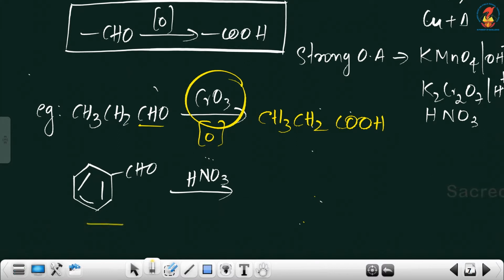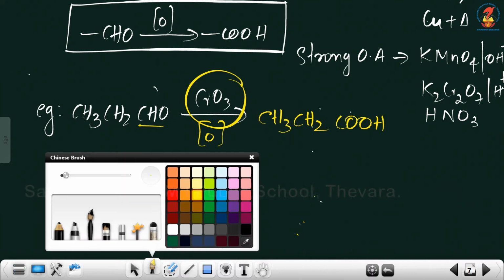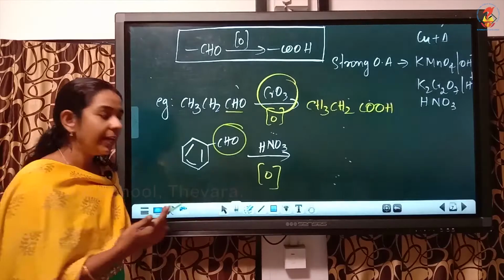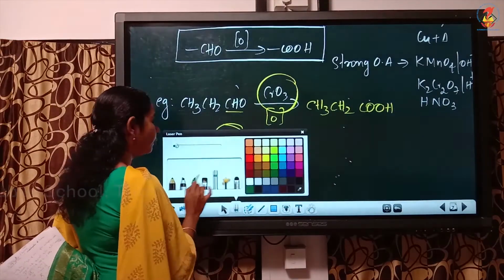Now the second compound, benzaldehyde, is undergoing oxidation. How can we identify that it is oxidation? Because the reagent given is HNO3, a strong oxidizing agent. An aldehyde always on oxidation gives carboxylic acid, so replace CHO by COOH.